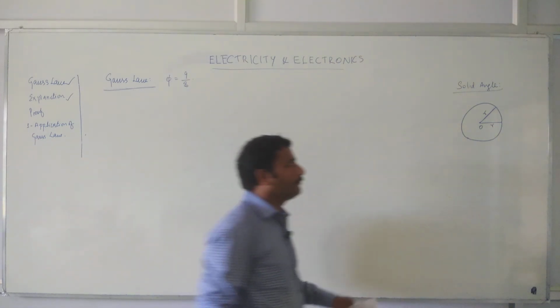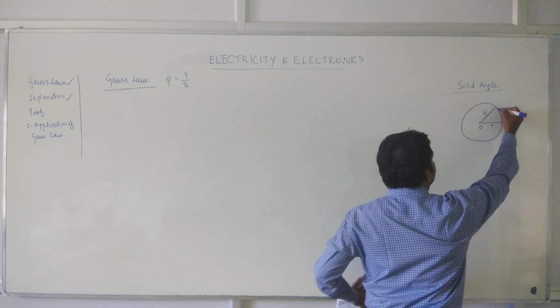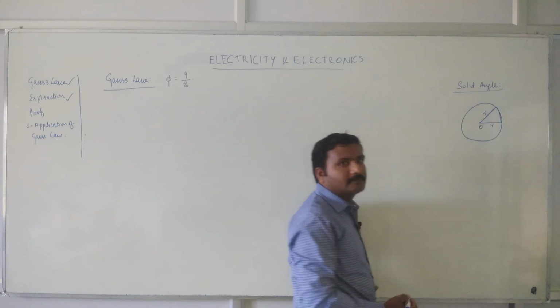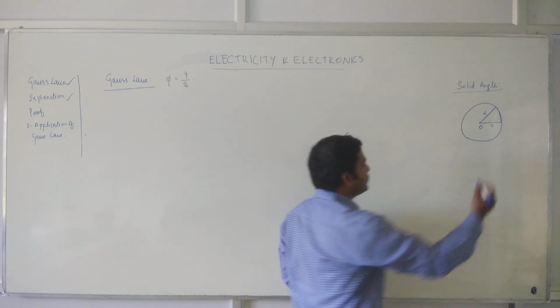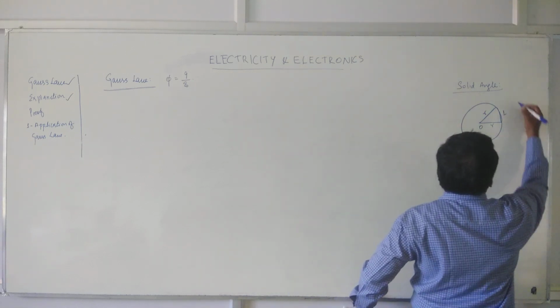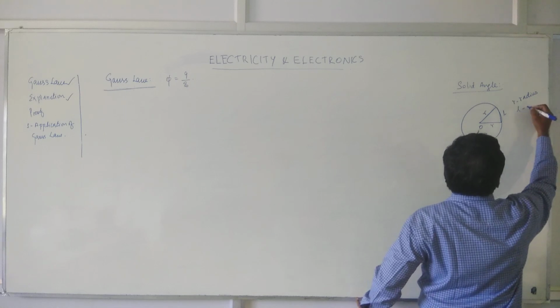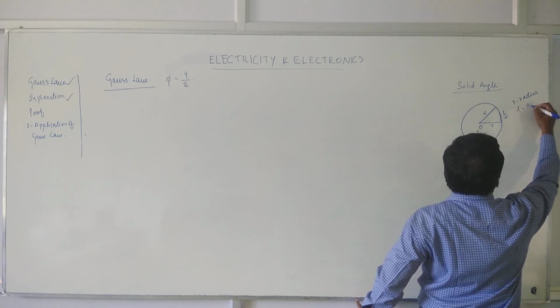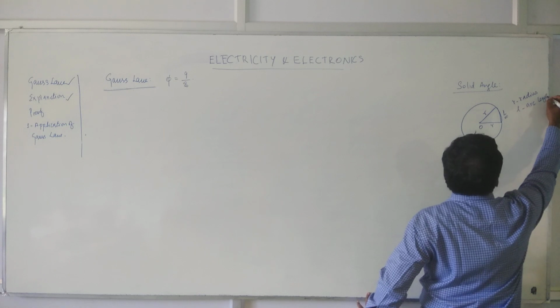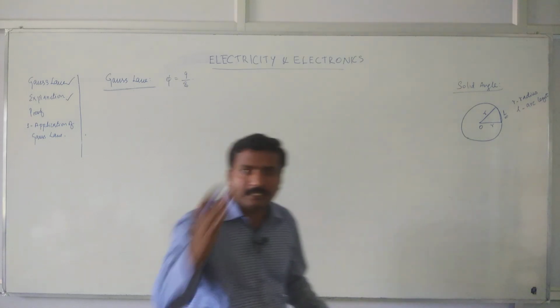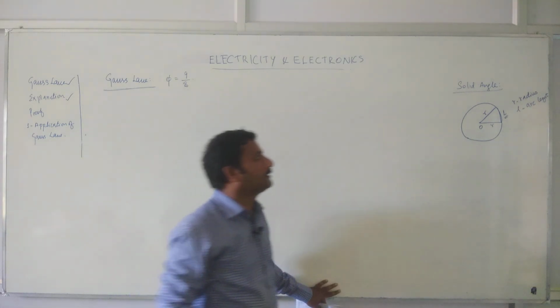This is already known. Now there is a curve right here. What is that curve? It is said to be L. So here R is said to be radius, and L is called arc length. It looks like an arc, right? So it is called arc length.